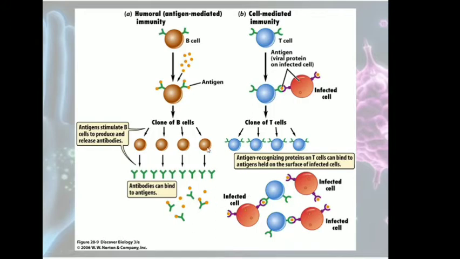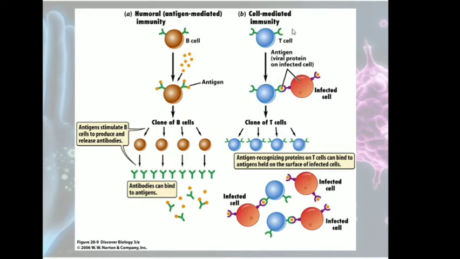Now the B cells, as we have already discussed, the immunity provided by them is called humoral immunity or antibody mediated immunity. As you can see, this is the B cell, and as it comes in contact with the antigen, it will produce a clone of B cells, and this clone of B cells will produce the antibodies, and these antibodies will react with the antigen and kill the microbe.